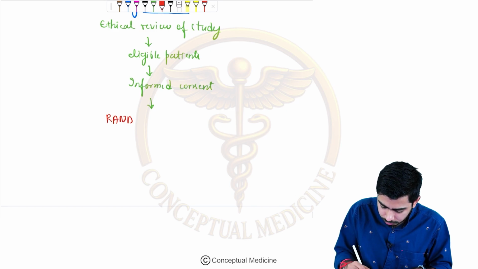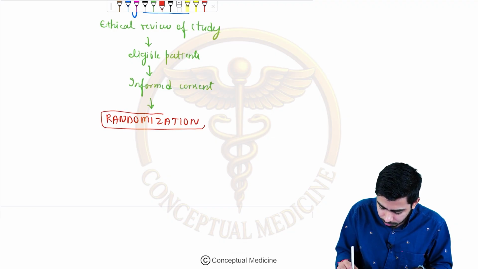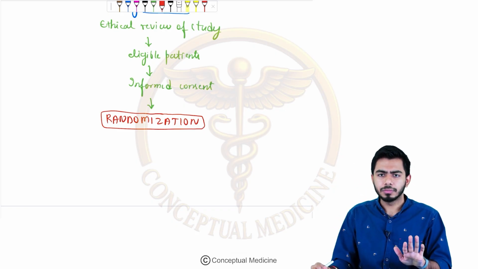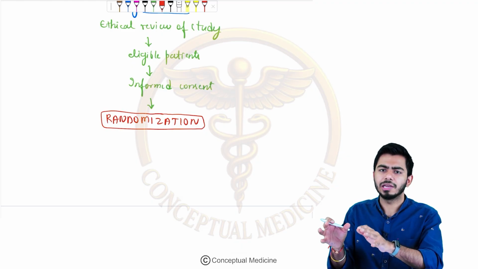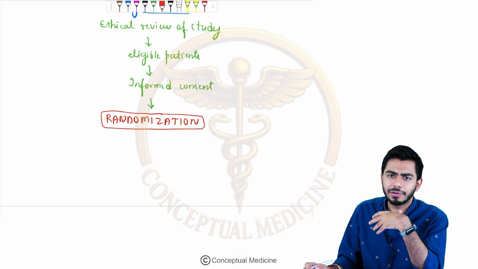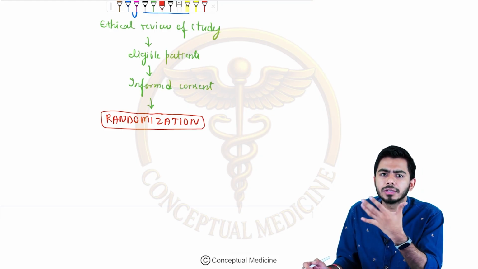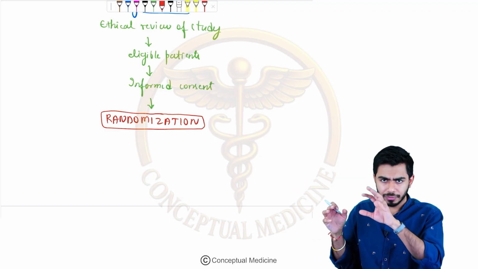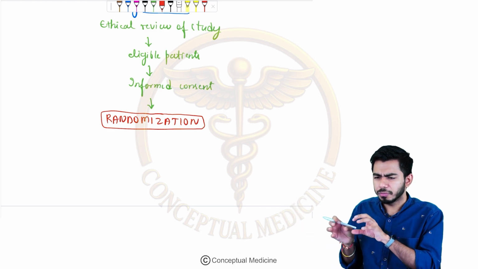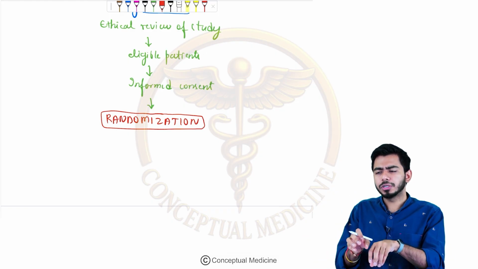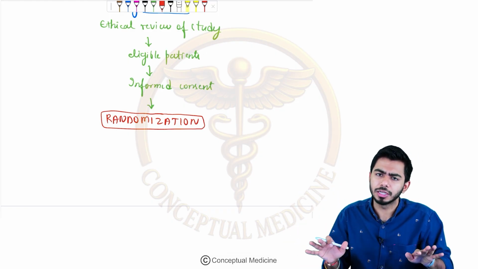That is the randomization. So now we will be doing the randomization. What do I mean by randomization? Basically, once I am ready for doing some kind of test after taking the consent, I will not be having some kind of bias in my mind. If I'm having two kinds of groups, I'm not sending this kind of patient to this group and that kind of patient to that group. I will not have this kind of bias. Any patient can go into any group. That is basically the randomization.